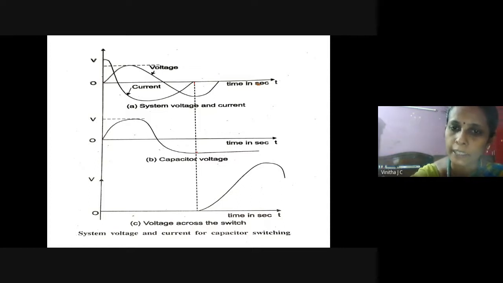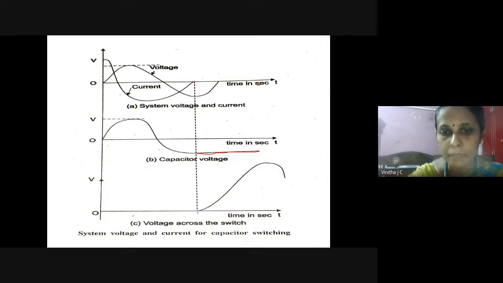The energy stored in the capacitance cannot move out of the capacitor or through the circuit. So the charges will be trapped in the capacitance itself, and the voltage across the capacitor remains constant. That is why we get the waveform like this.